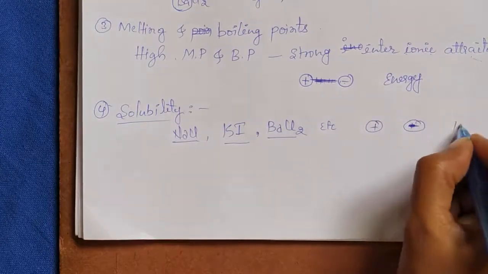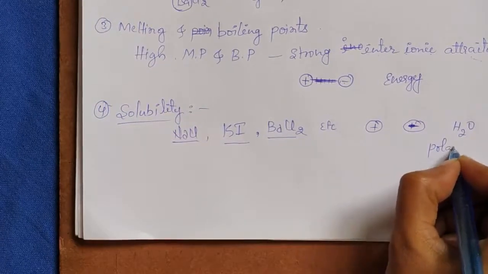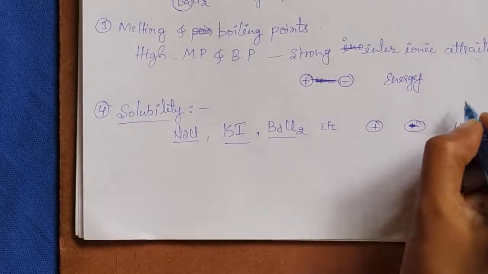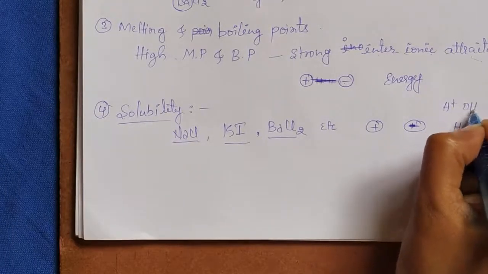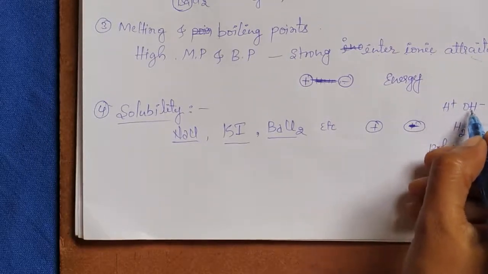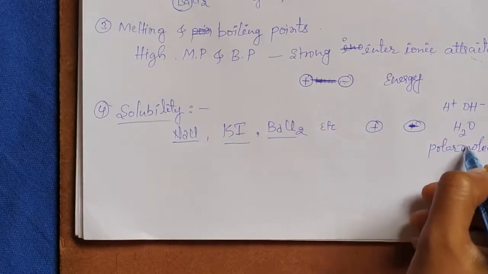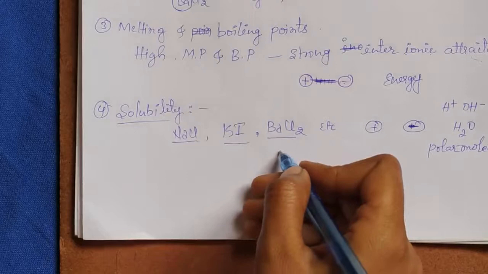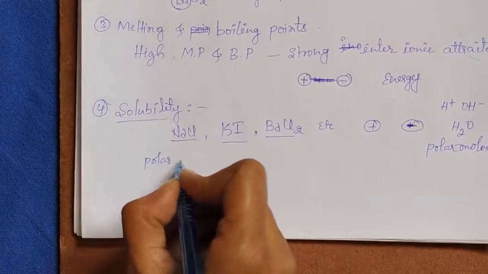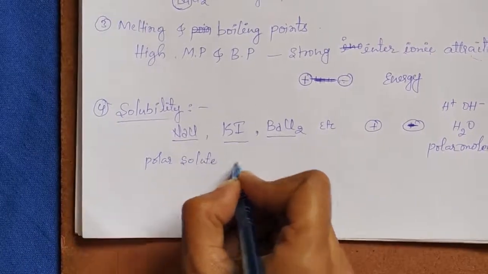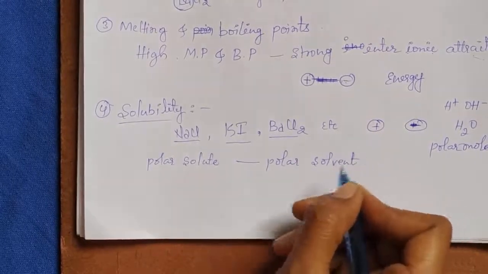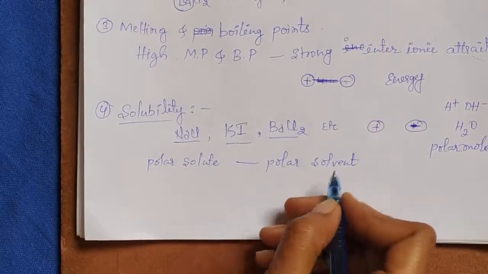We know that water is also a polar molecule. It means it also ionizes into H plus and OH minus. So it is a polar molecule and these ionic compounds are also polar. So here, a polar solute dissolves in a polar solvent.